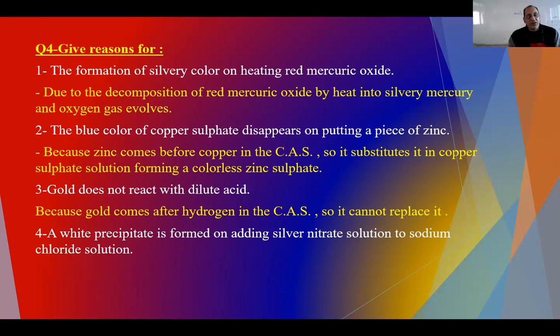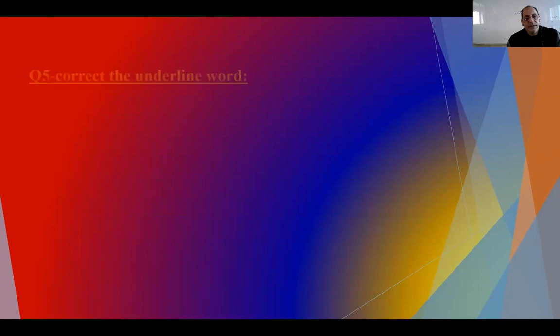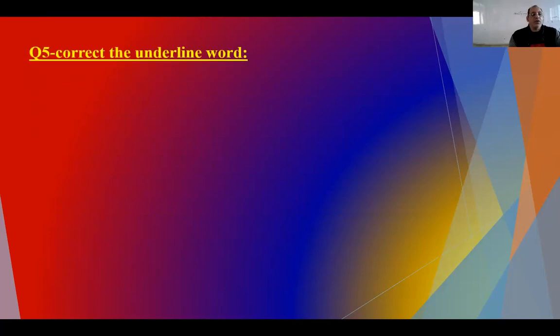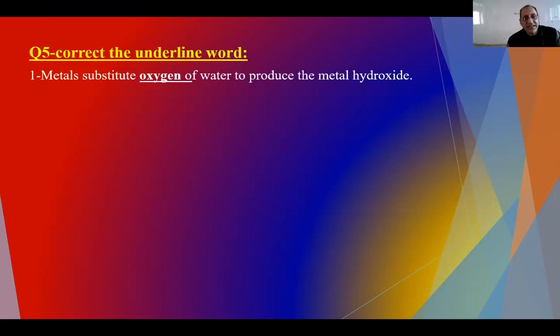Silver goes with the chloride to give silver chloride, which is a white precipitate. Correct the underlined word: metal substitutes oxygen of water to produce metal hydroxide. Of course, metal hydroxide keeps the OH, so what remains is the H, which is hydrogen, because the metal substitutes the hydrogen of water.